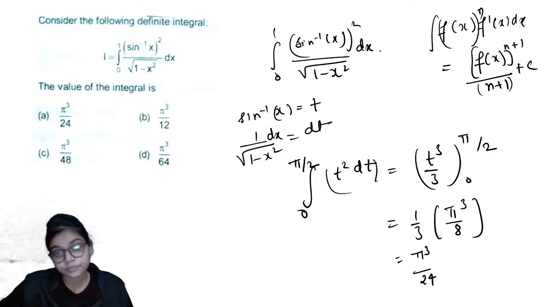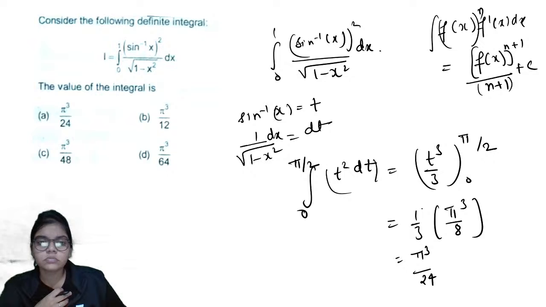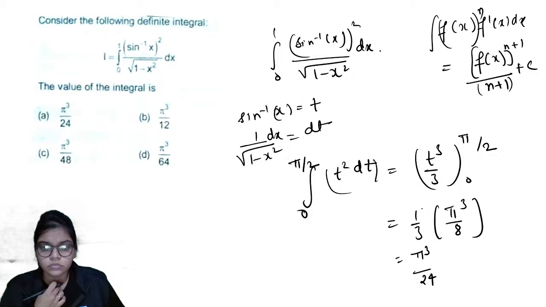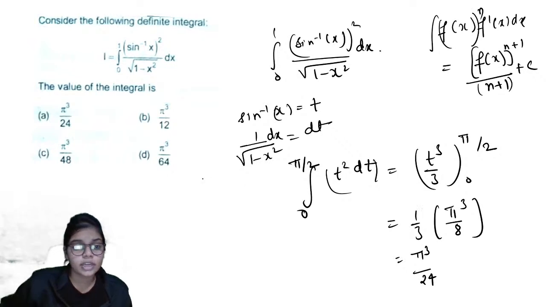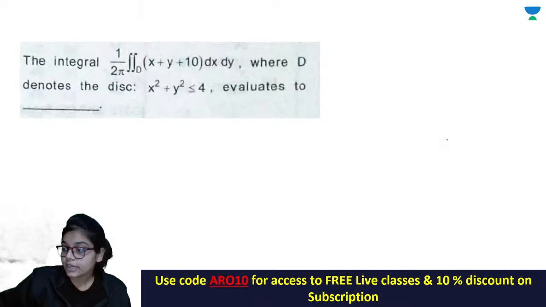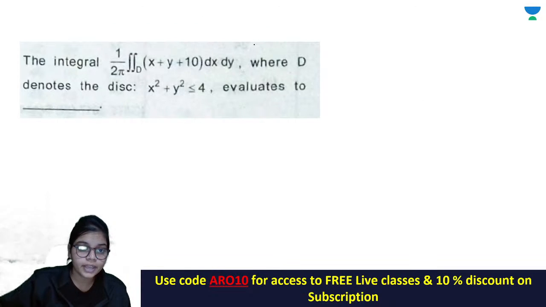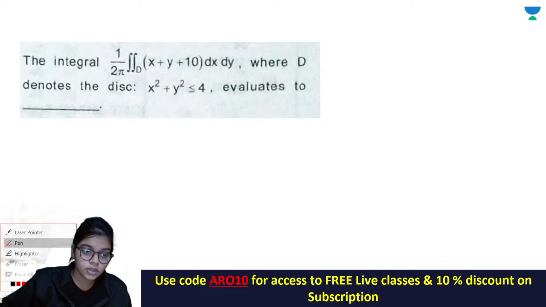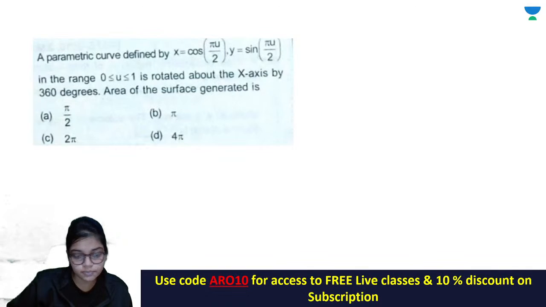Yes, Pranay, right. Okay, fine. So you are getting your answer here as pi cube by 24. Next question: 1 upon 2 pi integral x plus y plus 10 dx dy, where D denotes the disk. Basically, it's not a disk, it is a circle equation, right? x square plus y square less than or equal to 4 evaluates to what value? So you have to find the value of the integral.